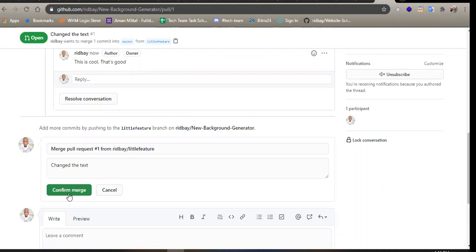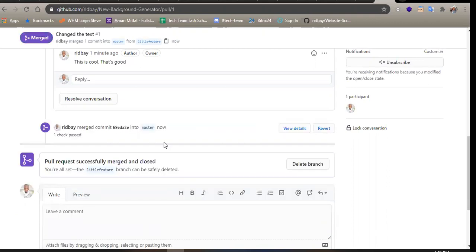Somebody on that team that has higher rank, probably your tech lead or the product manager or something that you are working under as a developer, is going to review your work and see that, okay, this code is going to work very fine. We've tested it and we think we are ready to merge it into our production. So then Barakat will confirm the merge and you can see it.